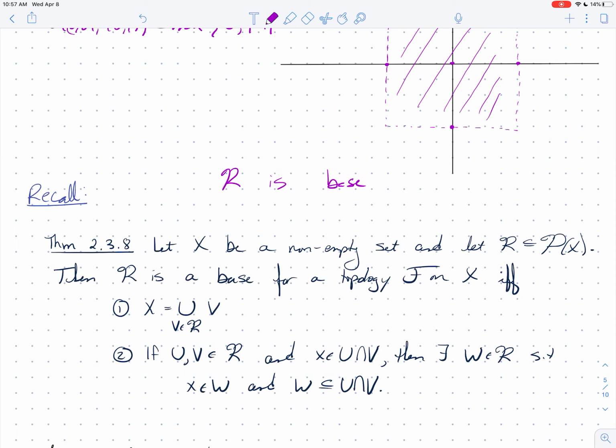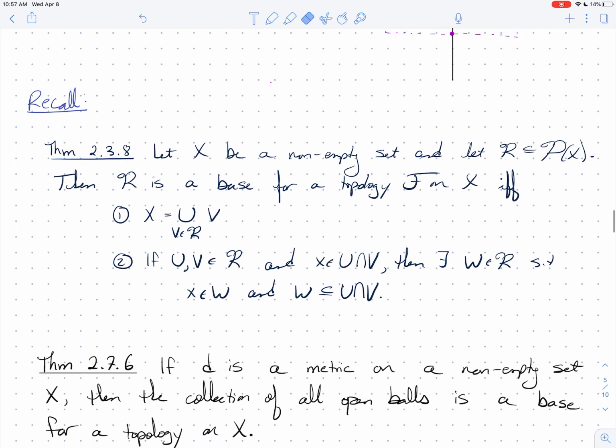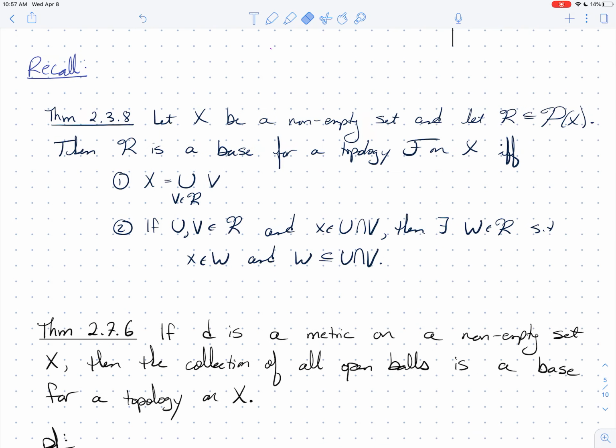Whoops, that's not very nice looking. R is a base for a topology F if every open set in F can be written as a union of things in R. And so one of the deep questions is, how do you know when a random collection actually is a base for a topology or not? Because there's lots of topologies. And so we have this theorem that we actually proved. We spent a lot of time on this, and not for no reason.